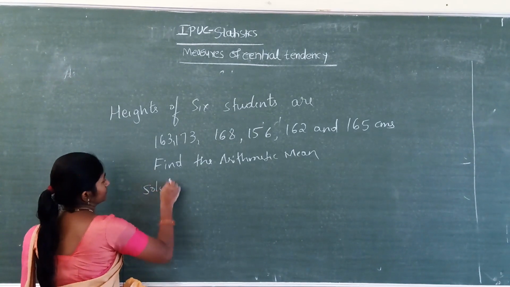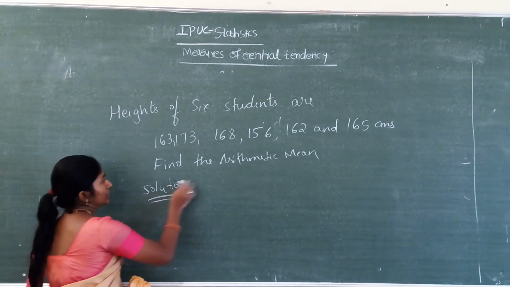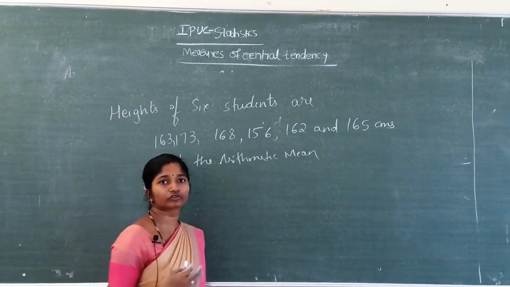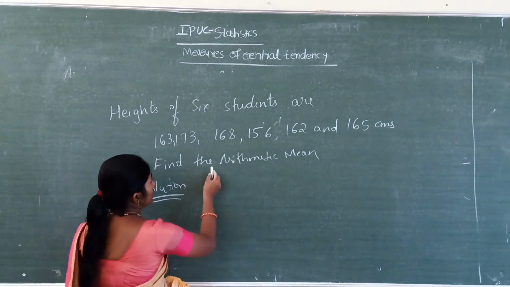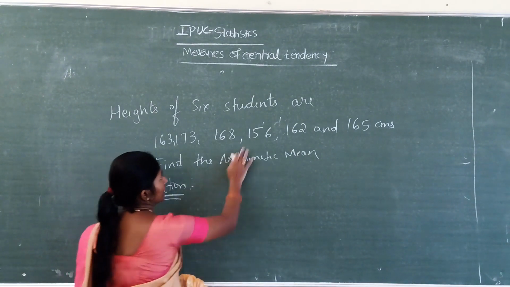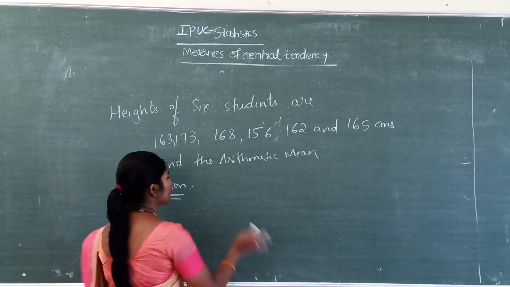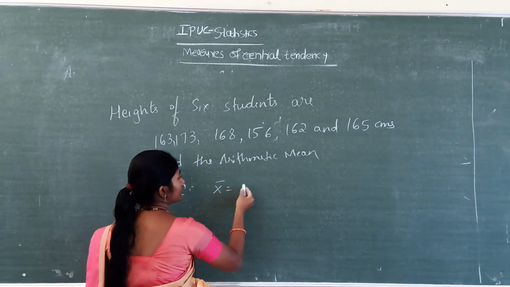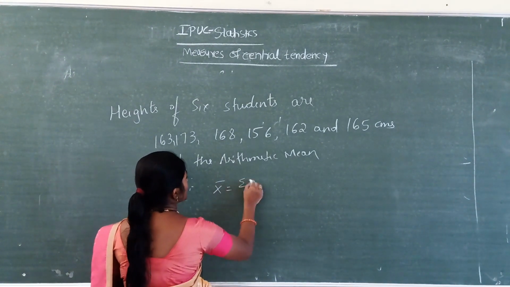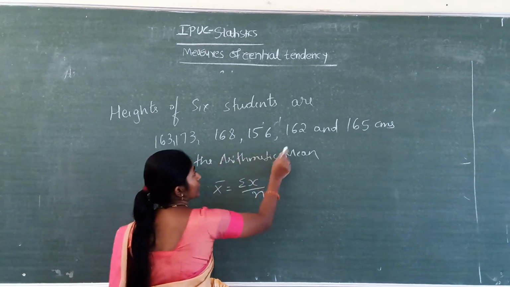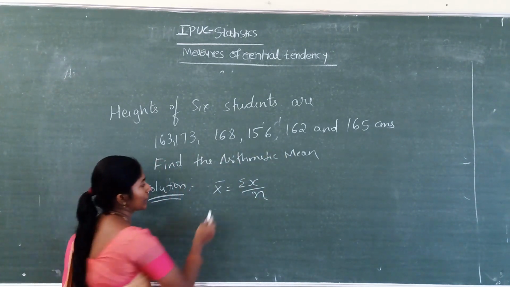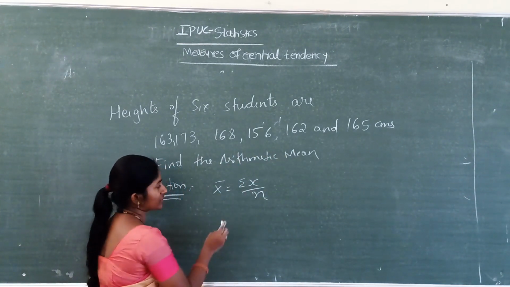Solution. Here it is not given whether you have to find it by the direct, deviation or step deviation method. So when the data are ungrouped, the easy method is the direct method only: x bar equal to summation x divided by n.